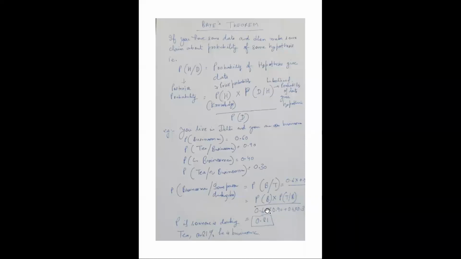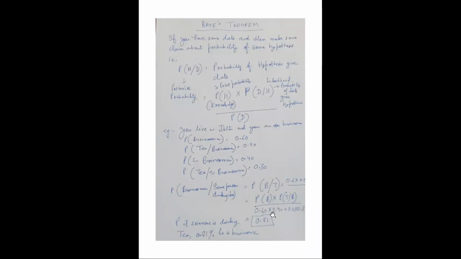So how will the formula be? P(H|D), the probability of hypothesis given data. The probability of a businessman given the person drinks tea is given by the probability of a businessman into the probability of drinking tea given businessman, divided by the probability of drinking tea.